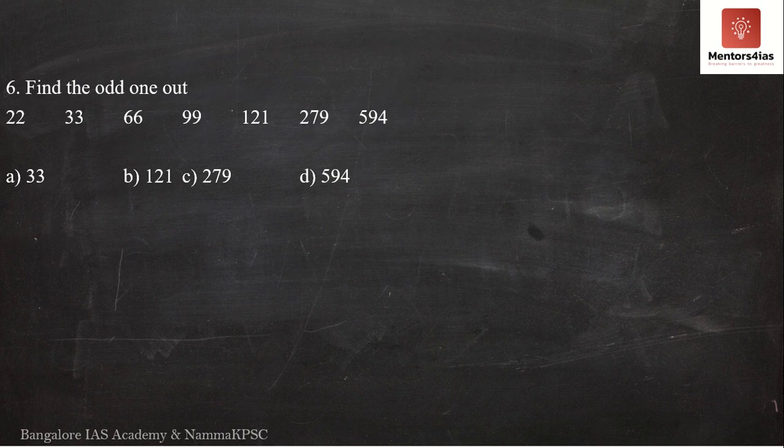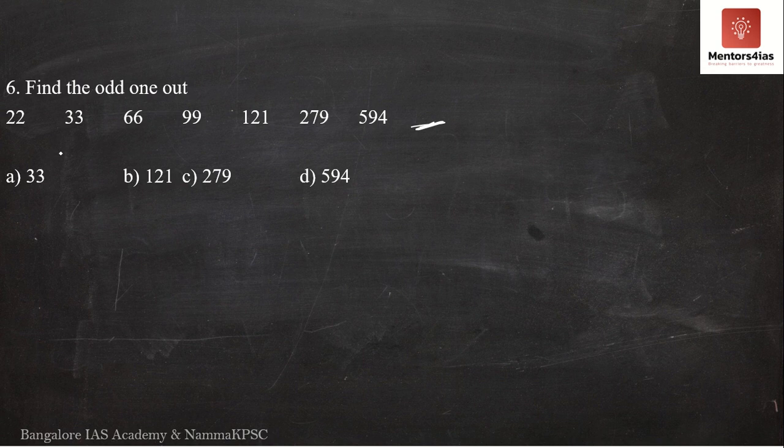Question number 6. Now there is a change in the type of question that we have. Question number 6 is about find the odd one out. So it is not the next number that we have to find out. A series has been given to us. In this series there is a pattern. However, in this pattern there is one number which is not following this pattern. It is an odd number, not an odd number per se. It stands out, it sticks out. So we have to find out that odd man or that odd number or the odd one out in this particular sequence which is not following the pattern over here.